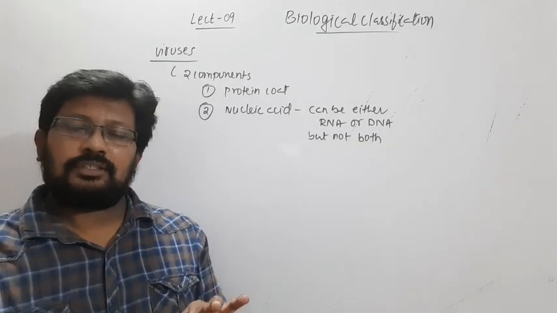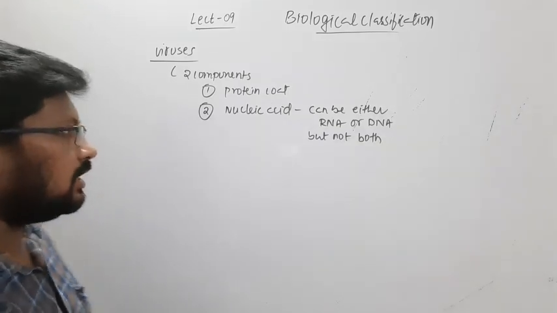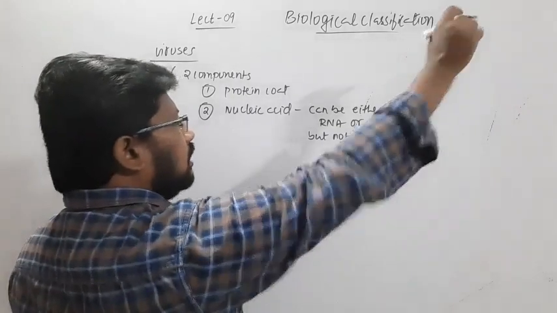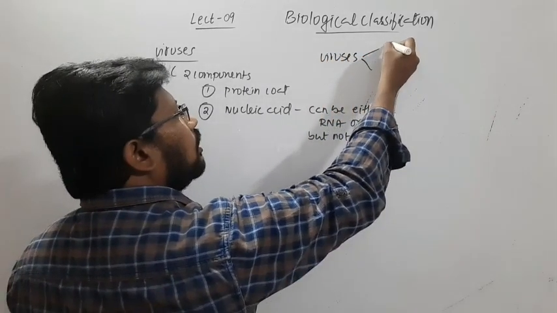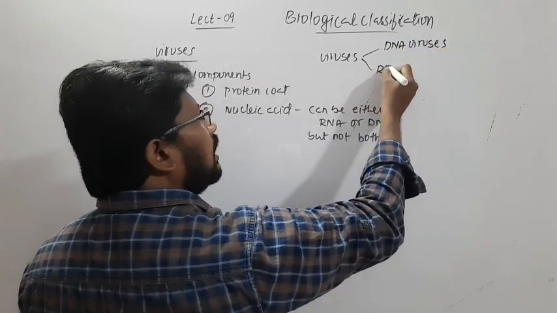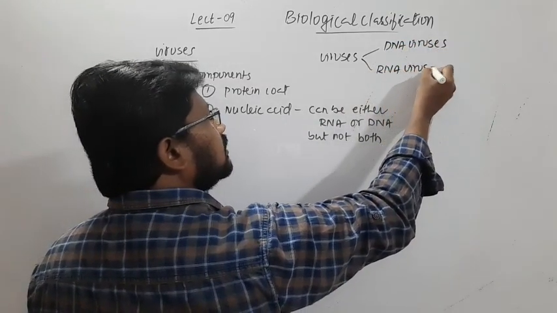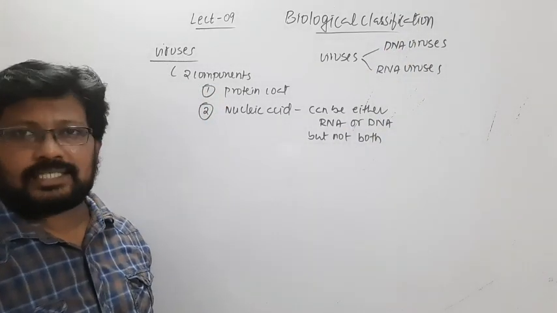In a single virus, you don't find both DNA and RNA. For that reason, some authors have classified viruses into two categories: DNA viruses, which have DNA as the nucleic acid, and RNA viruses, which have RNA as the nucleic acid.